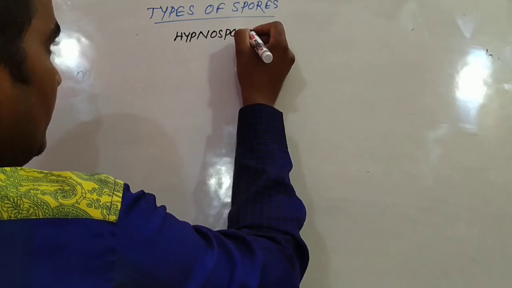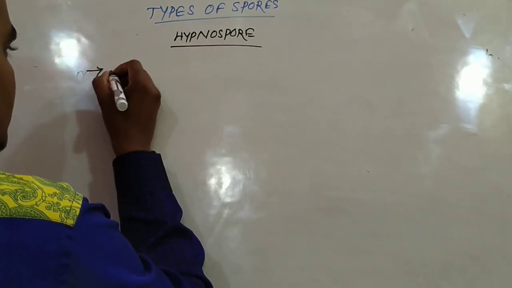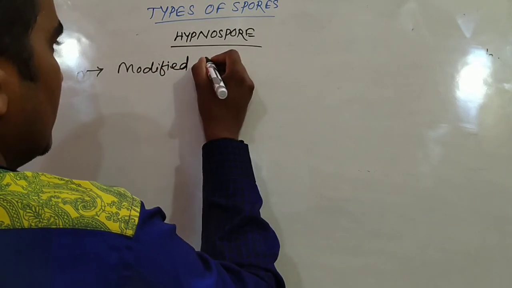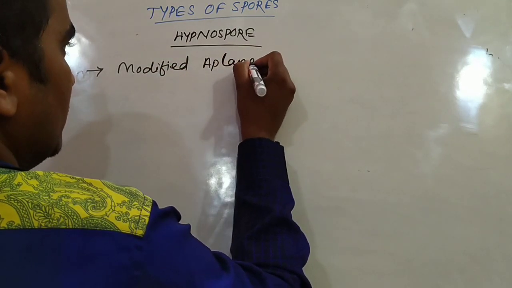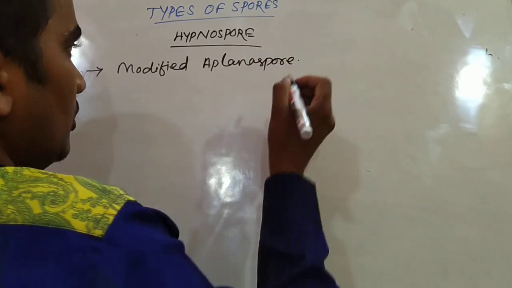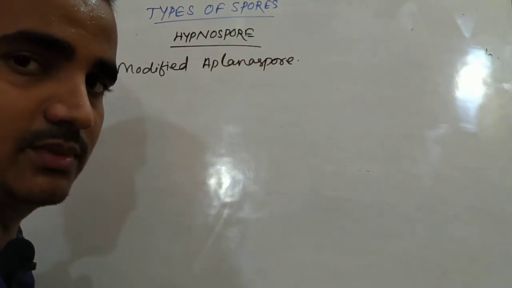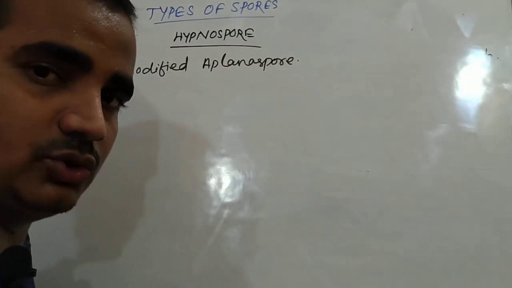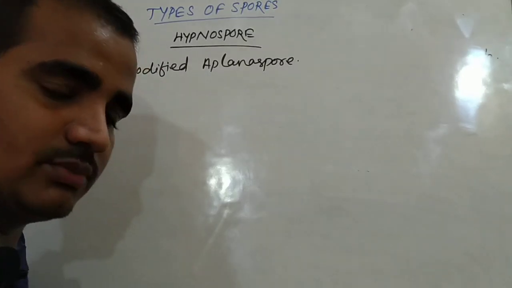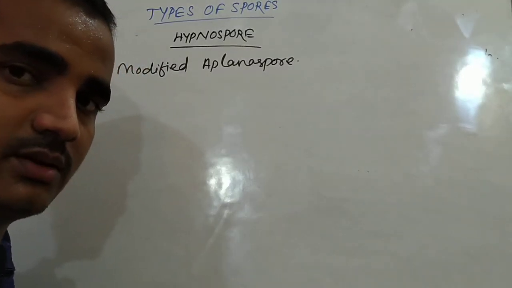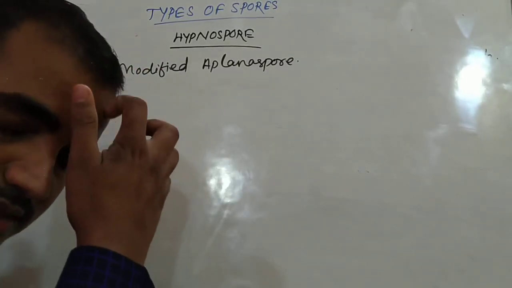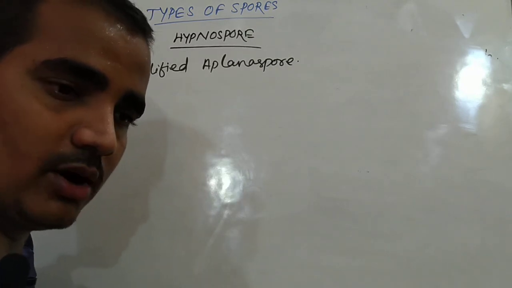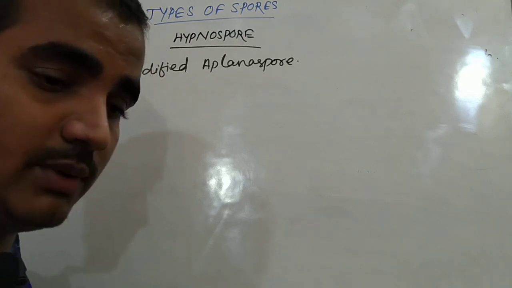Next, hypnospore. Hypnospore is the modified aplanospore. Why? Because when the condition is more critical for the organism, then another thick layer is formed outside the zoosporangium, and inside the zoosporangium they divide mitotically to form new spores, to form many nuclei.